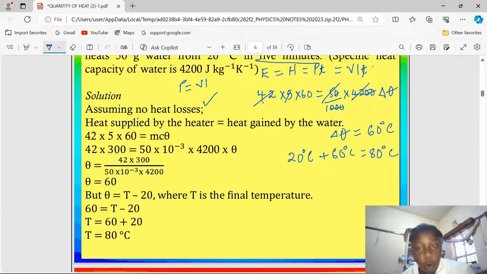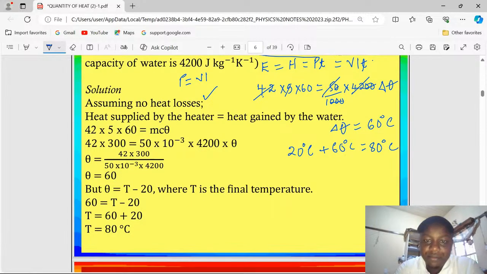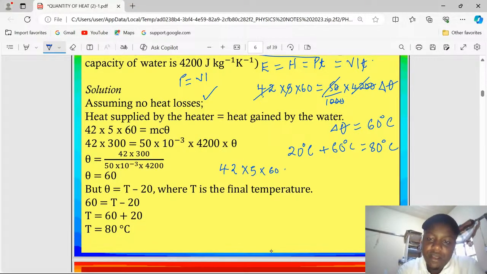Okay, alternatively, we can also say that 42 times 5 times 60 equals 50 out of 1,000 times 4200. Let's check whether it will still work.